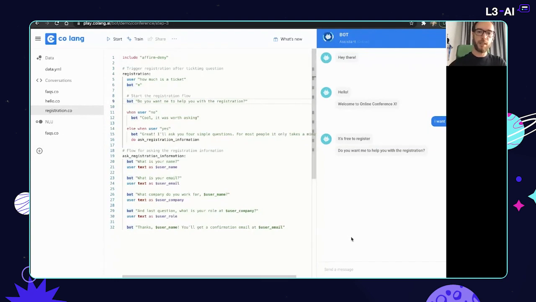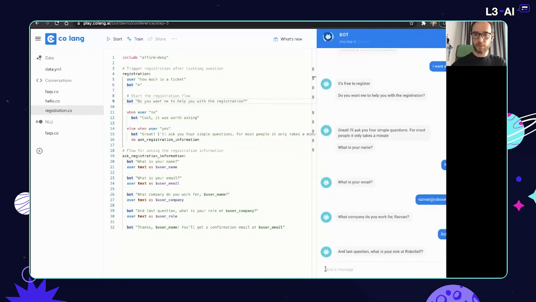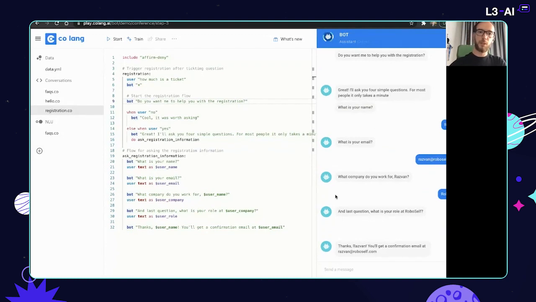And now, obviously, if I say yes, then it would start to ask me, OK, what is your name? Let's go quickly through this. Razvan at self.com, and RoboSelf, the company, what's your role, CEO, and then we get a nice confirmation email. So to achieve this behavior, the happy path, obviously, just what it says, and here we call a different flow, which is defined below, the flow for asking all the details. This is how we can fetch some random text from the user, store it in a context variable, and use the same context variable further down the line in various utterances.